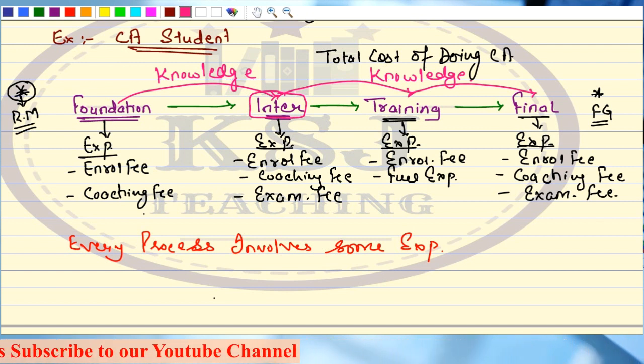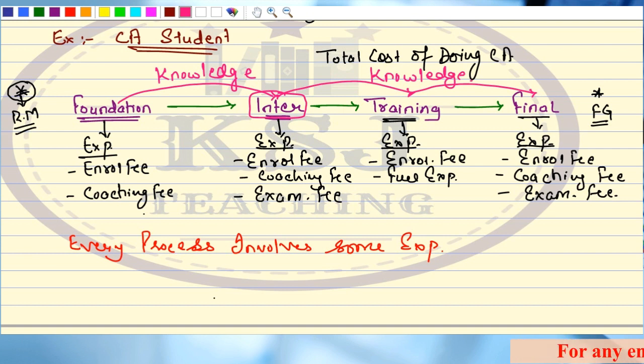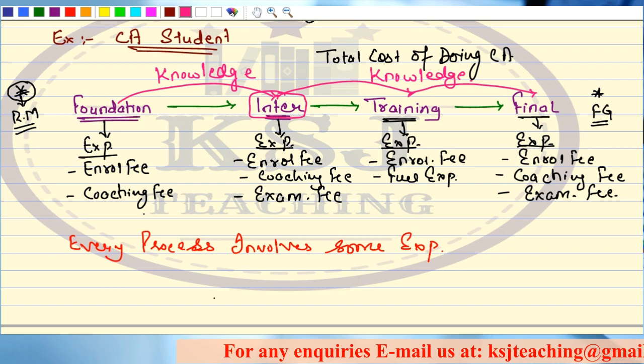For the final level, it becomes the input. It becomes the base on which you are going to build. Clear? So the output of one process becomes the input of the second process.